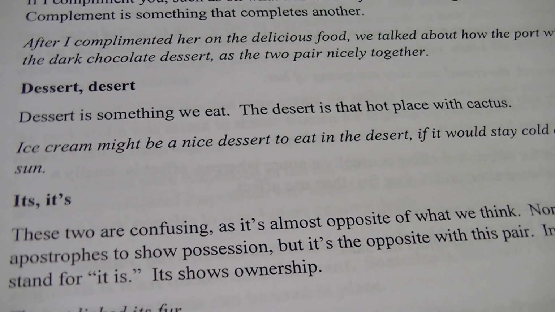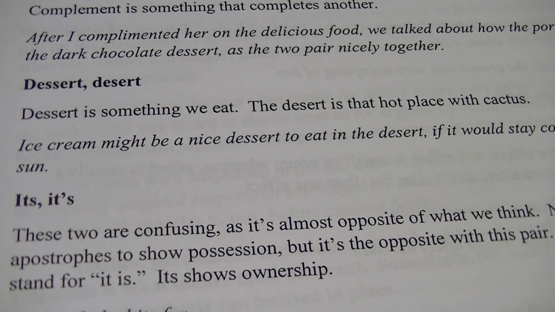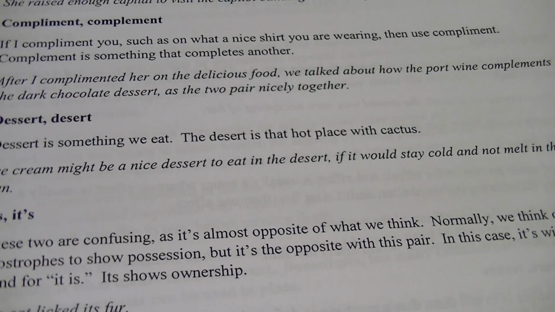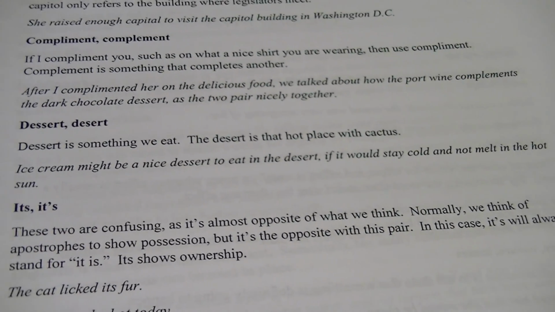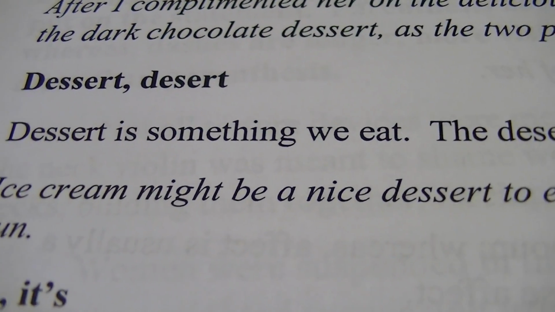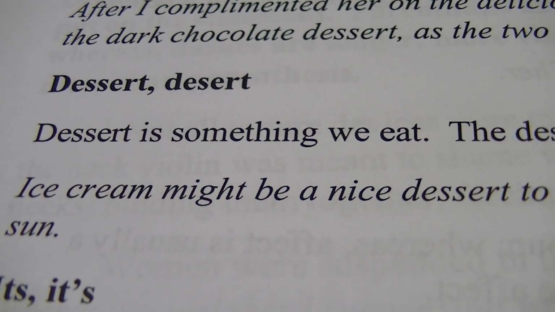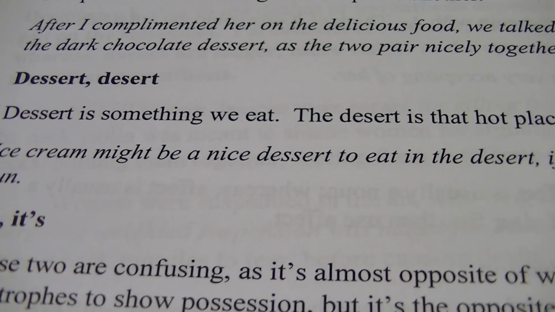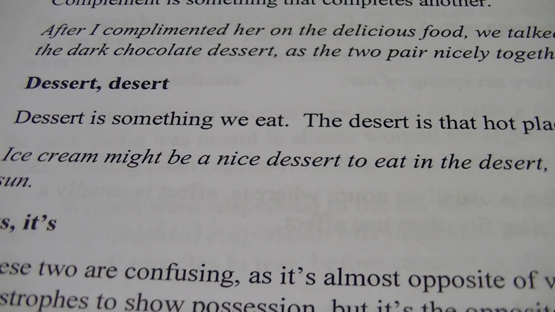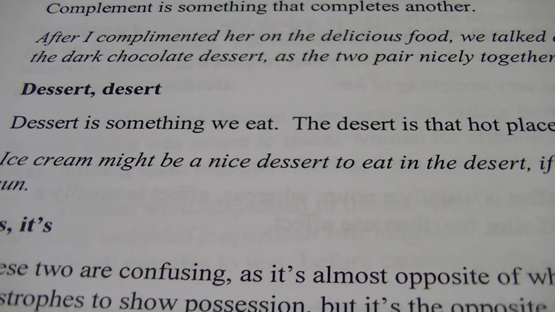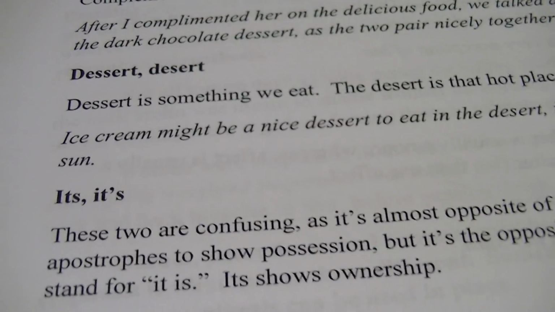So, let's look at that example. Ice cream might be a nice dessert to eat in the desert if it would stay cold and not melt in the hot sun. So again, dessert has that extra S because I want more of it. It's so yummy and tasty. Desert, think of it, it's deserted around here. So we're going to take away that extra S because it's like the barren land of the desert. We don't have more, we have less. So we're going to take away that extra S. That's the way I remember it.